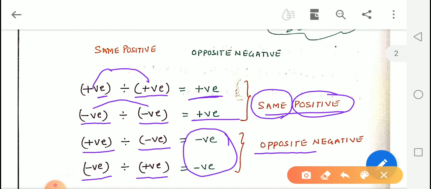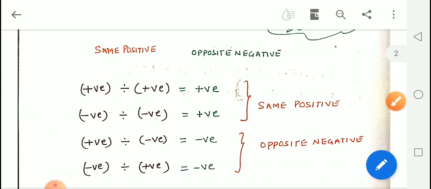So this rule you have to keep in your mind while solving multiplication or division. It is a very important rule or a punchline to remember for multiplication and division.